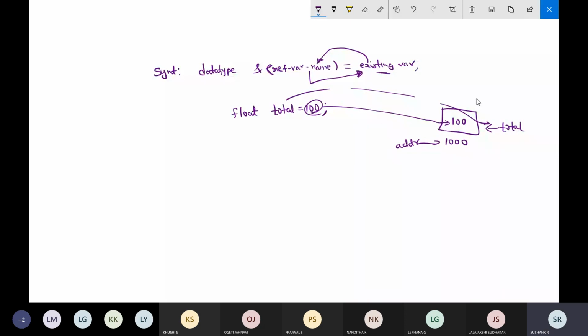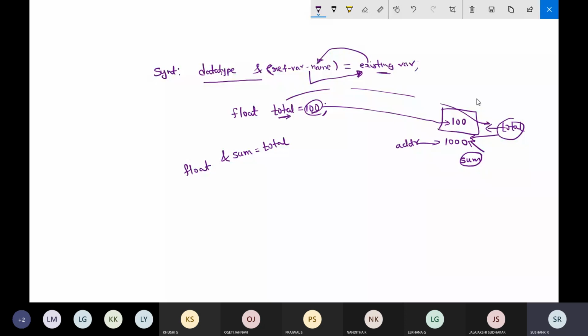If I want to create a reference variable for this total, follow the syntax. First is the data type, which is float. Second is the reference parameter, and I can give any variable name. I'll give the name as float &sum is equal to total. Now this sum and total will share the same memory location.